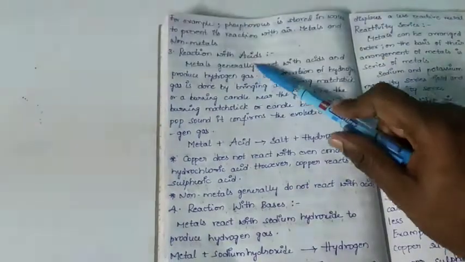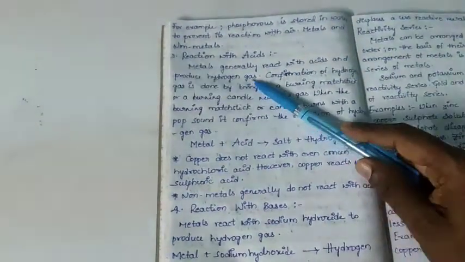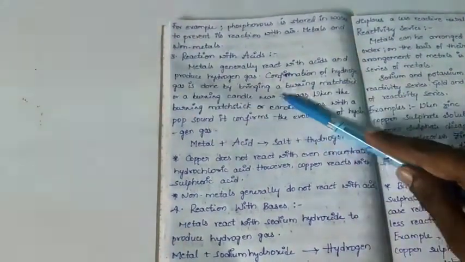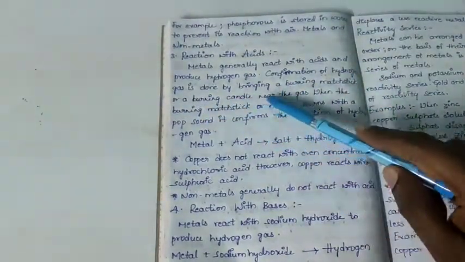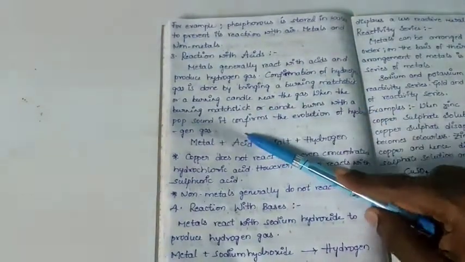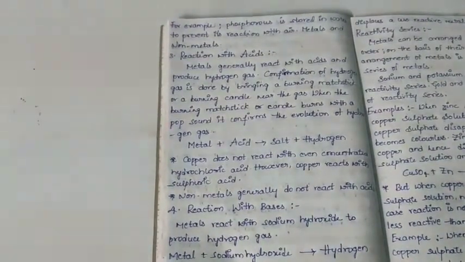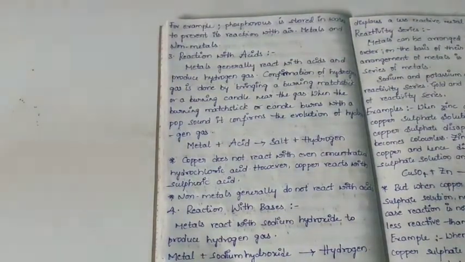Now coming to reaction with acids, how these metals and non-metals react with acids. Metals generally react with acids and produce hydrogen gas. Confirmation of hydrogen gas is done by bringing a burning matchstick or a burning candle near the gas. When the burning matchstick or candle burns with a pop sound, it confirms the evolution of hydrogen gas. So if the flame is put off with a pop sound, we can say that the produced gas is hydrogen.